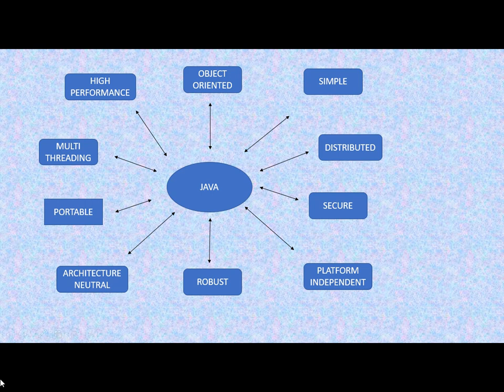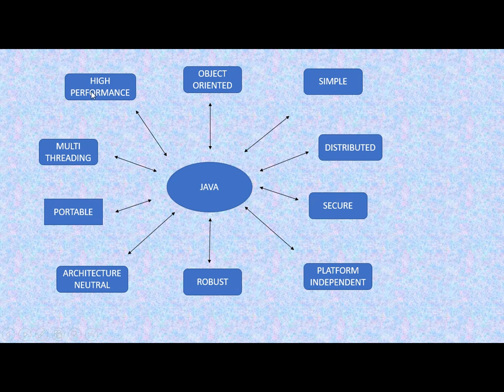And the next point is also a similar one. Portable means once a program is developed in Java and once it is compiled and converted into bytecode, that can be executed on any system. So it can be moved to be executed on any system. Then it supports multi-threading. This means that the Java program can handle multiple processes or multiple threads at the same time.